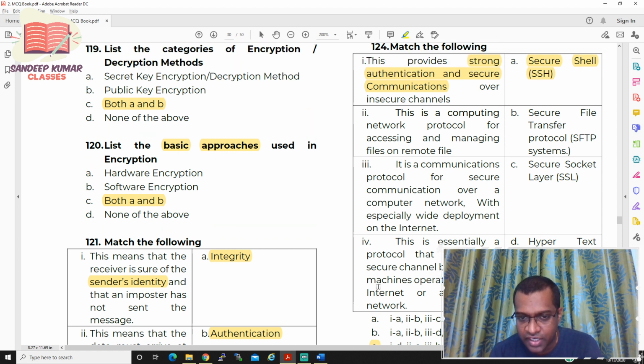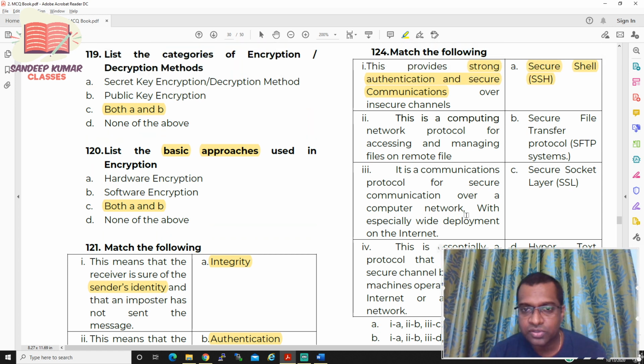Let us first compare one and two, then we'll go to none of the above. This is a computing network protocol for accessing and managing files on remote machines. So it is SFTP. So the option is B. If you see one and two, both are B. Now let us see the third one. It is a communication protocol for secure communication over a computer network, with especially wide deployment on the internet. Generally we use a protocol called HTTPS. So the option is D. Here there is a change. Third one, C and D, so the right answer should be B.